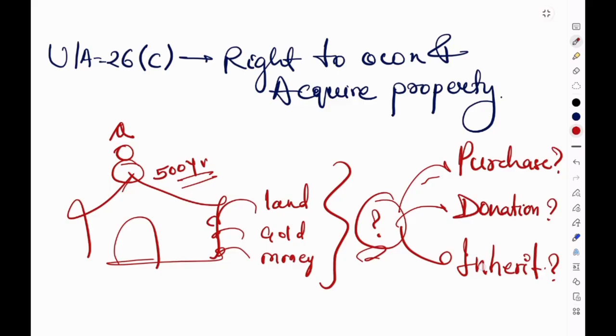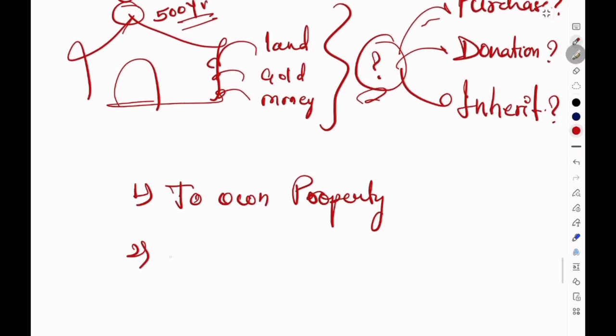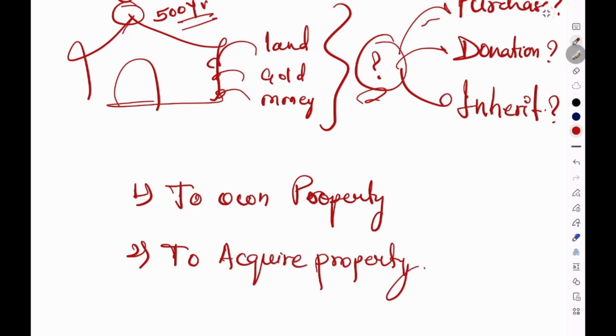What does Article 26 clause C actually give? It gives two rights. Right number one is to own property. Right number two is to acquire property. Let us understand both. To own property means having lawful possession and control over property that already belongs to the denomination. This may include the existing property, the donated property, the trusts for property. For example, a temple may already own land donated centuries ago. A church may own a building constructed through community contributions. A Gurudwara may own agricultural land supporting charitable activities. So the Constitution protects such ownership.